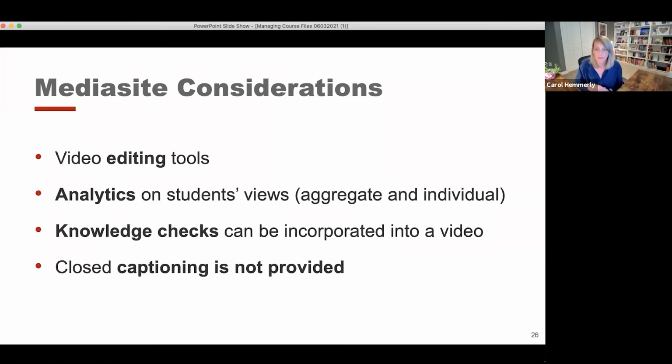There is information about how to incorporate the closed captioning into the MediaSite videos, but I'm hoping Queenie will be able to post it in the chat. But that is something that you'll want to be aware of.